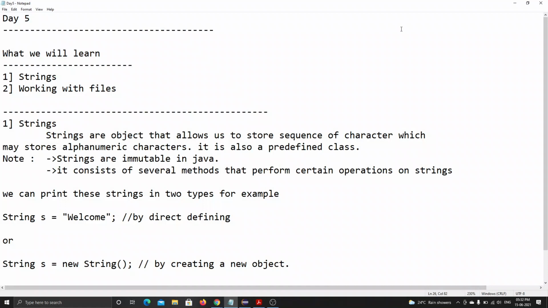And today, let's start today's session. We will be learning today about what strings are, and working with files, like creating files, editing them or printing them. We are seeing how working with files in Java works. Okay. First, we will move into strings.